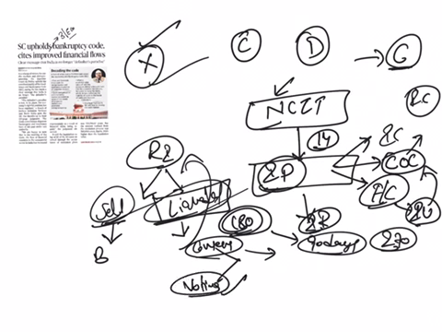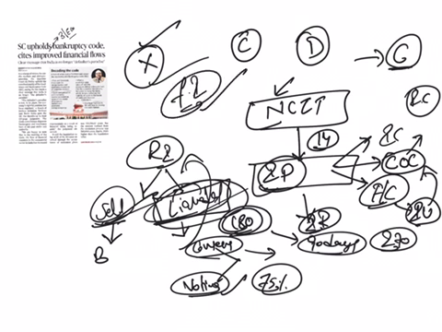As per the Insolvency and Bankruptcy Code, if 75% of the committee of creditors vote in favor of selling the company, then they will go for this. If not, they will liquidate the company. And one more thing we need to remember here is that all this insolvency and resolution process is not applicable to financial institutions like banks.